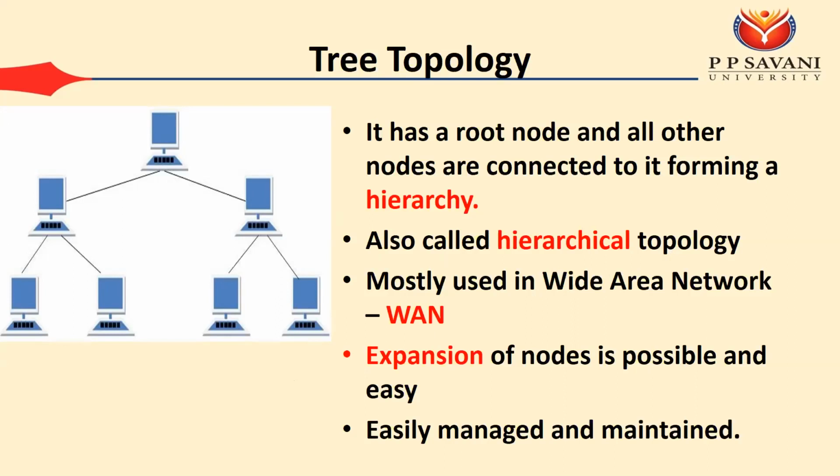The main advantage is expansion of nodes, which is possible and easy. We need to install any new devices only at the leaf, and if we want to remove any devices, we can remove them from the leaf. So it is easily managed and maintained, because every management task can be done through the root node. The root node needs to get the information of all the leaf nodes, and in that way we can perform expansion and reduction.